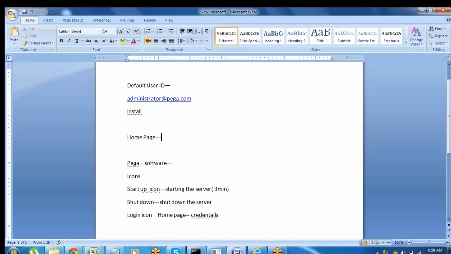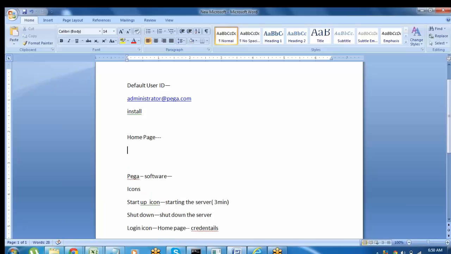The home page contains different components. When you go to the home page, you will see so many options. I'll explain those options now.